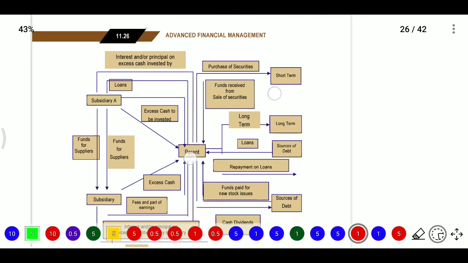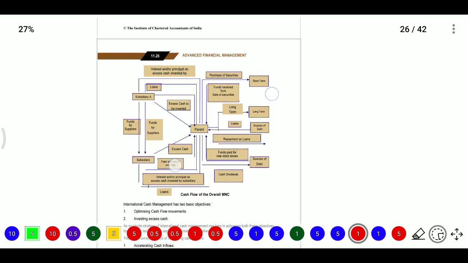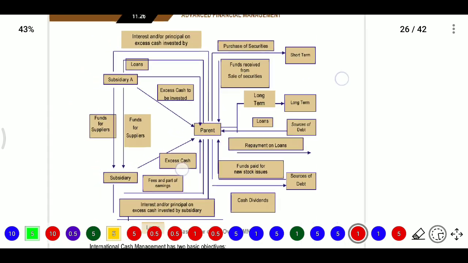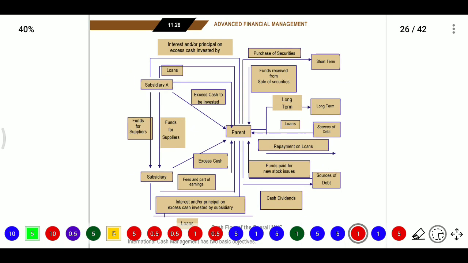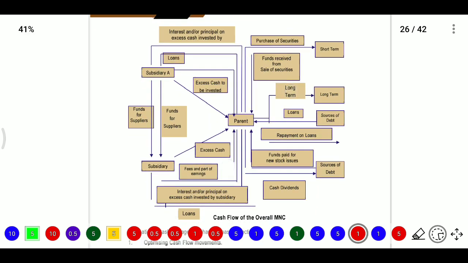Now we need to see the one chart provided for the entire overall cash flow. Here first we have one parent. What options will be there? From the parent, there are two subsidiaries, subsidiary A and another subsidiary.